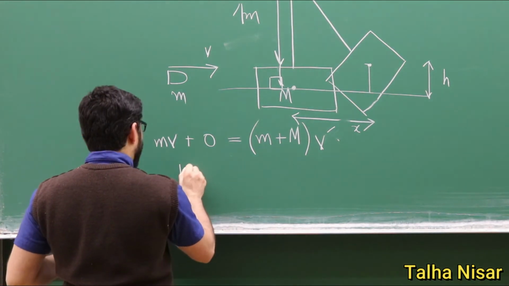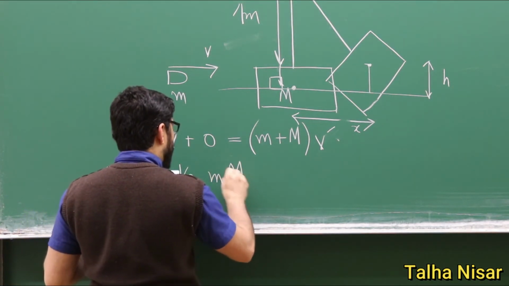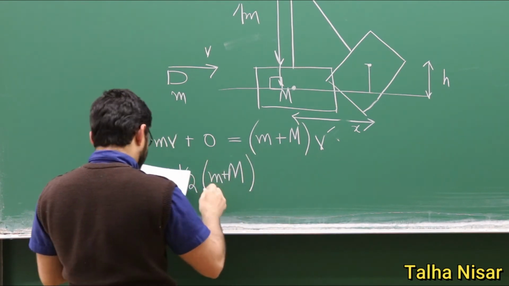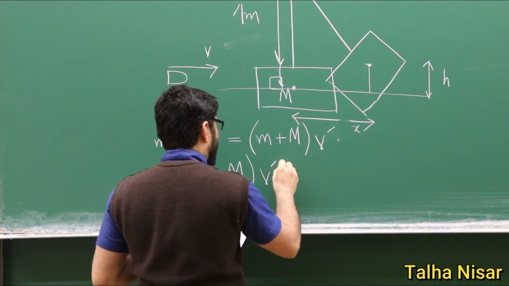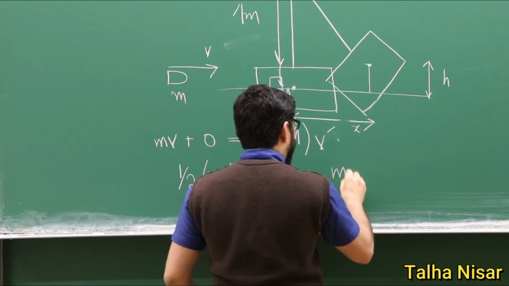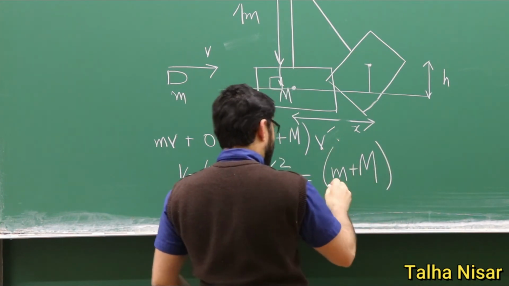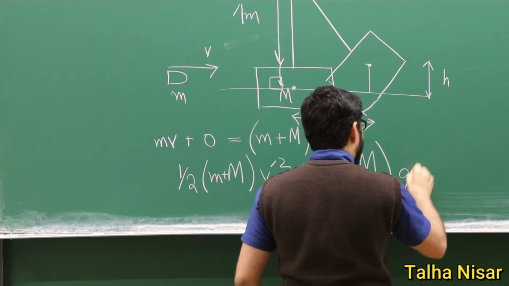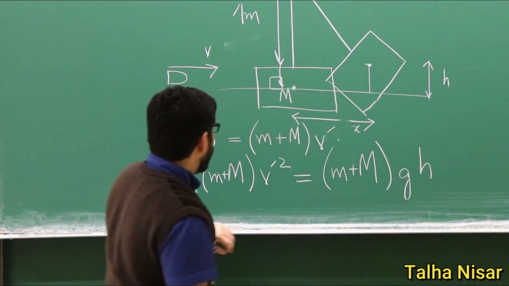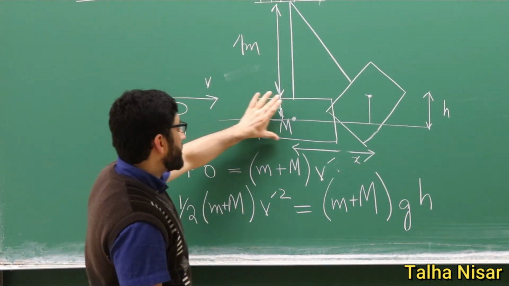energy. So we have 1/2 (m plus big M) V squared equals (m plus big M) g h. So the kinetic energy here, we can see, this is the kinetic energy of the system.